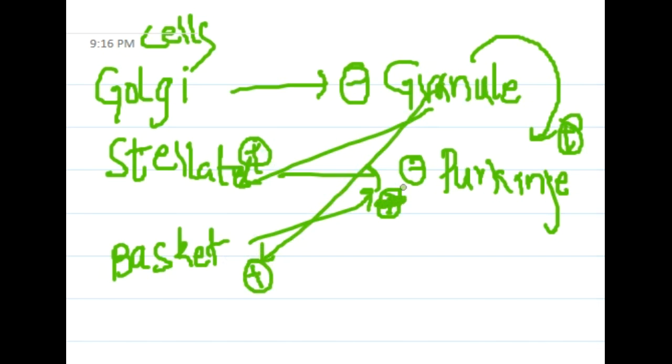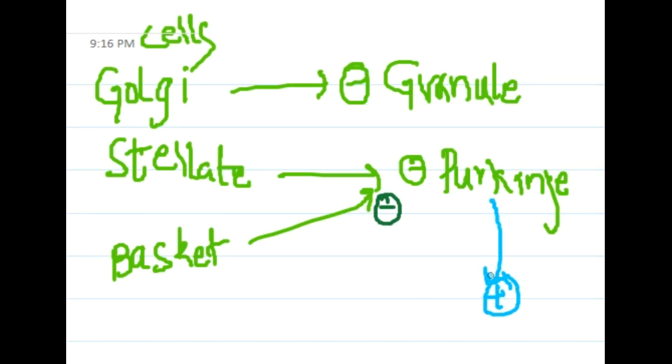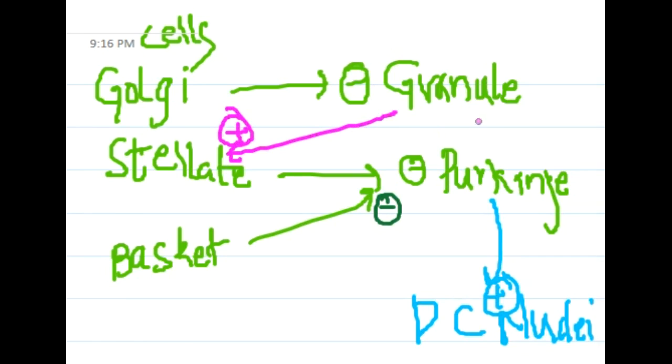Okay, I will draw this again because it's so confusing. Golgi cells inhibit granule cells, number 1. Stellate cells inhibit Purkinje cells. Basket cells also inhibit Purkinje cells. Now these Purkinje cells will stimulate the deep cerebellar nuclei, whereas granule cells will activate the stellate cell, the Purkinje cell, and the basket cell.